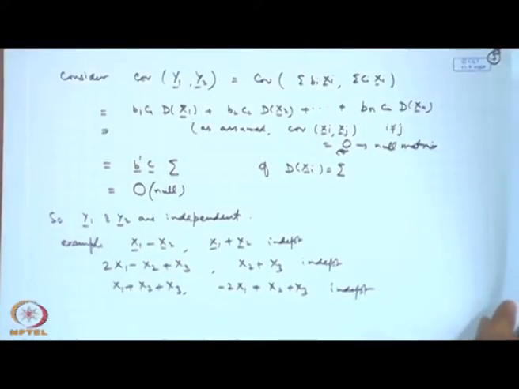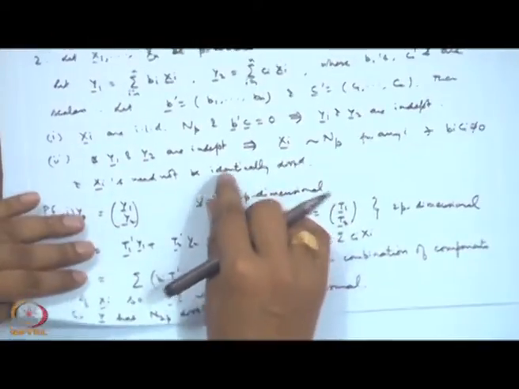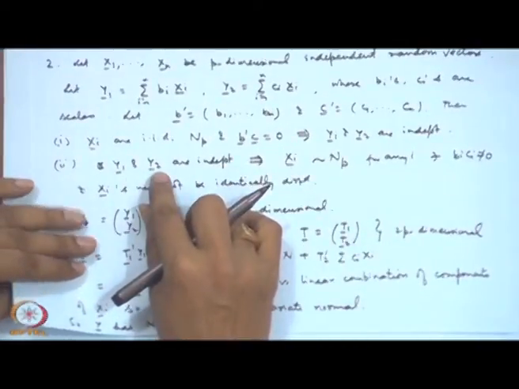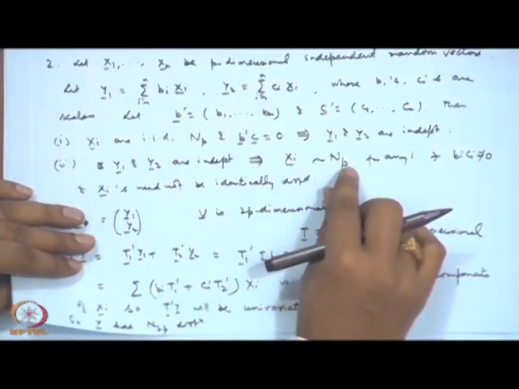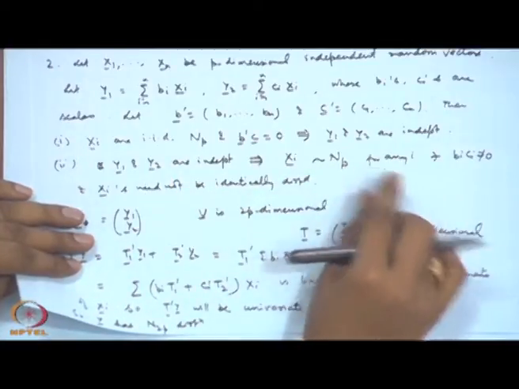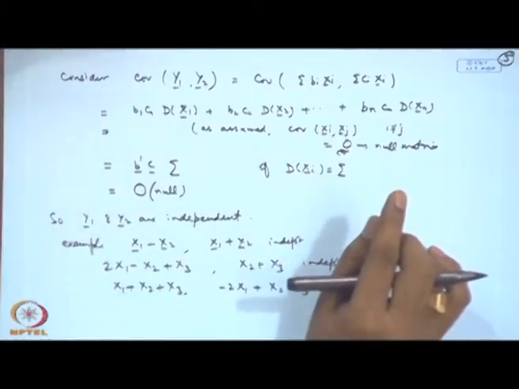Let us look at part B of this. In the second part, what we are saying is that if y1, y2 are independent, then the xi's must be N_p. So, let us look at this.